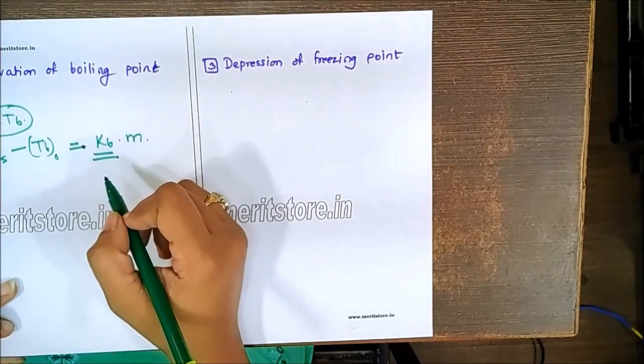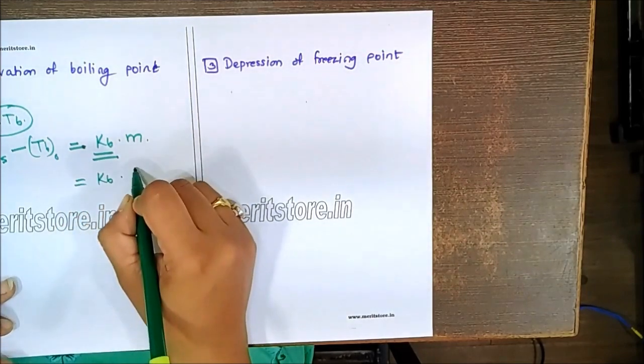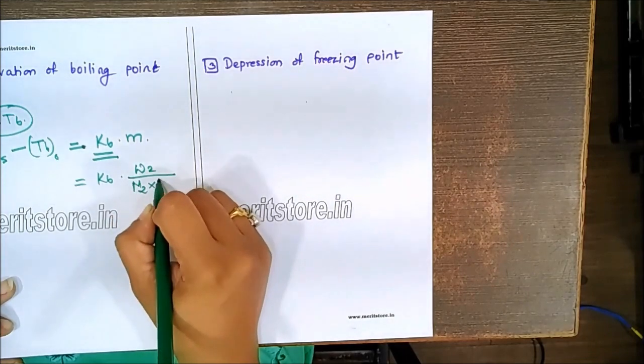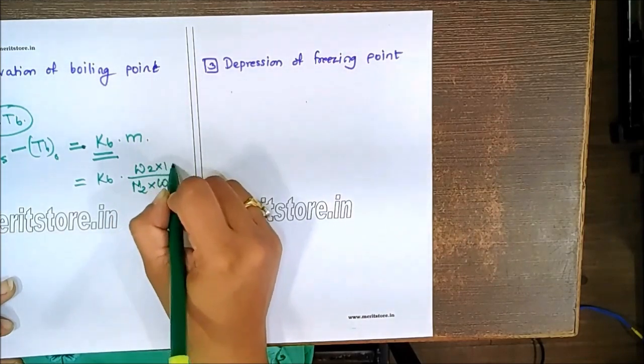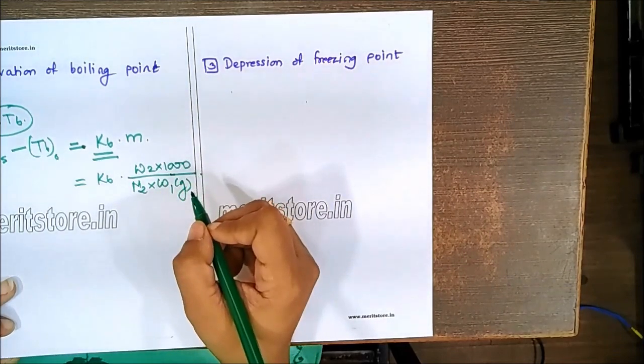Kb is the molar elevation constant. So we can write this as Kb. The molality formula is number of moles, that is W2 upon M2, into the weight of the solvent. If it is not expressed in kg, if it is in gram, multiply this by 1000.